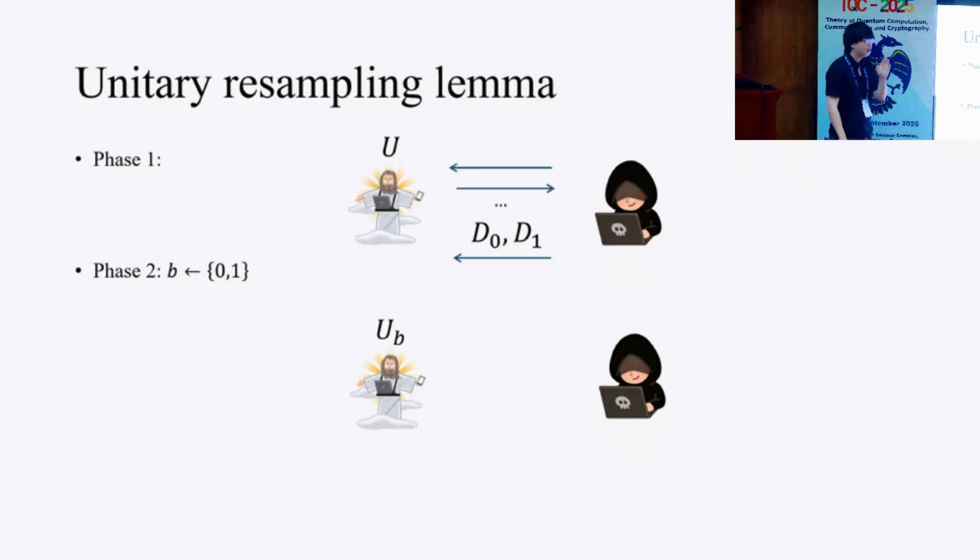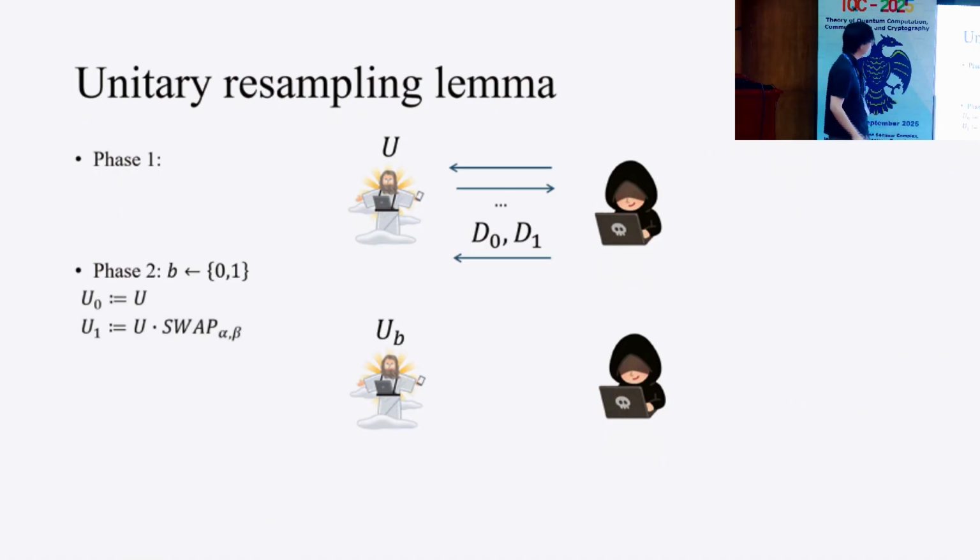In this lemma, we consider the following security game. In the first stage, the adversary can query the challenger to query the Haar random unitary U, and then the adversary outputs two distributions D0 and D1, which are distributions over quantum states. In phase 2, the challenger chooses a bit b uniformly.